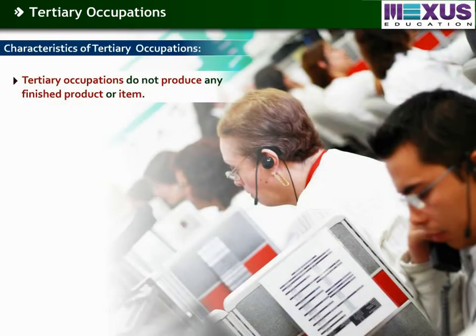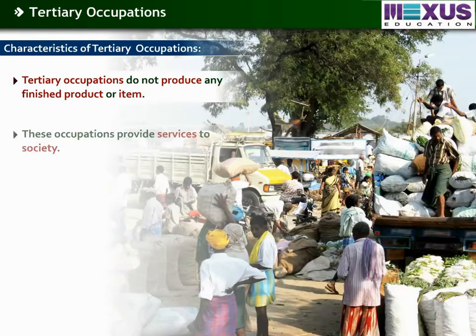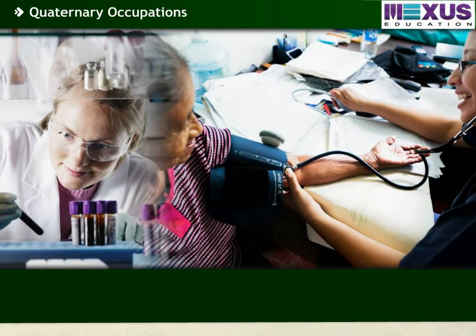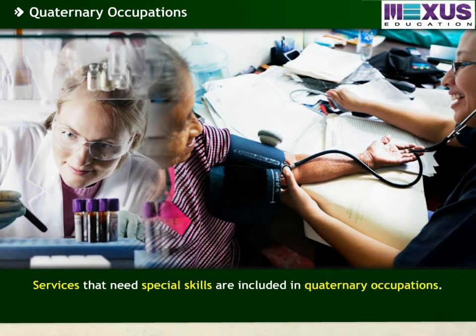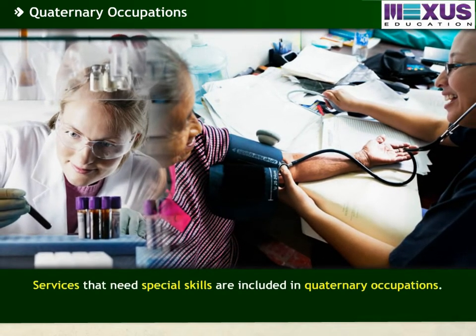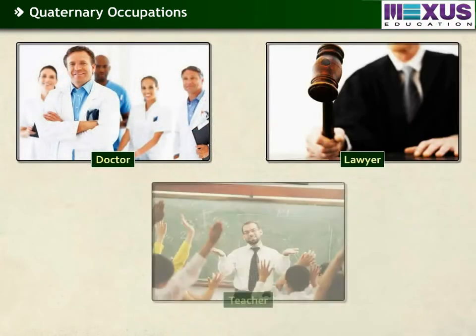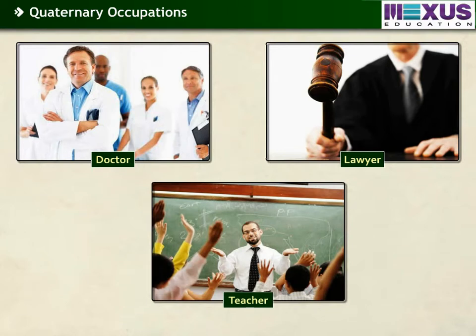Tertiary occupations do not produce any finished product or item. Instead, these occupations provide services to society. People need to pay a cost to avail of these services. Services that need special skills are included in quaternary occupations. Professions that fall under this category are doctors, lawyers, teachers, etc.